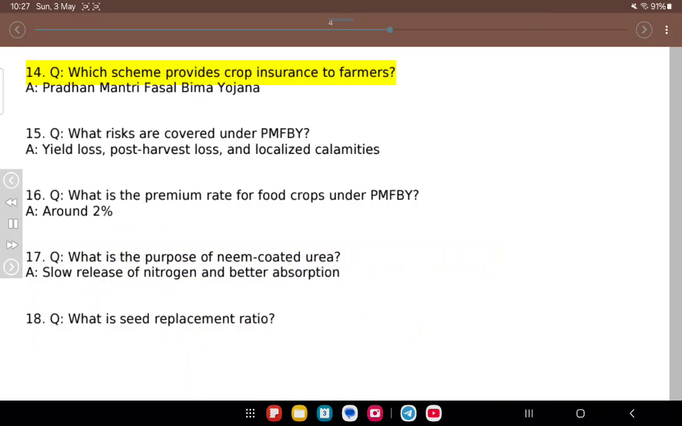14. Q. Which scheme provides crop insurance to farmers? A. Pradhan Mantri Fasal Bima Yojana. 15. Q. What risks are covered under PMFBY? A. Yield loss, post-harvest loss, and localized calamities. 16. Q. What is the premium rate for food crops under PMFBY? A. Around 2%.